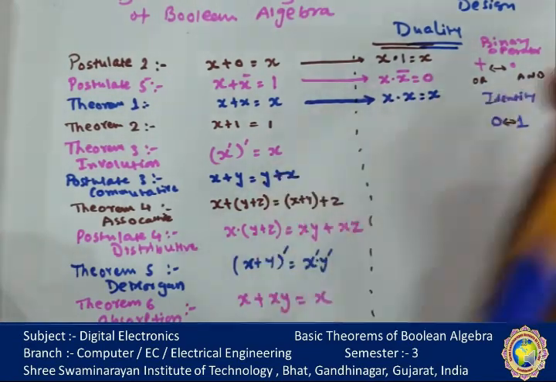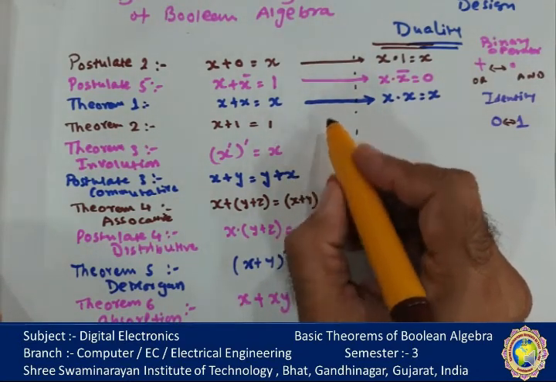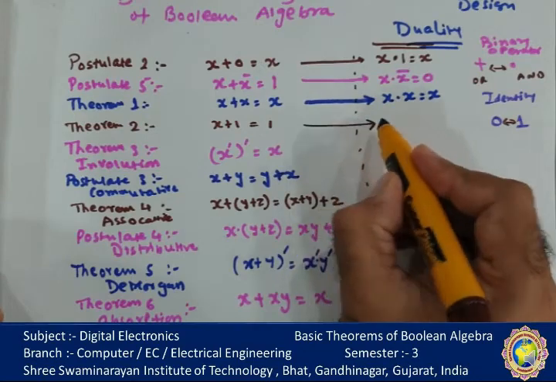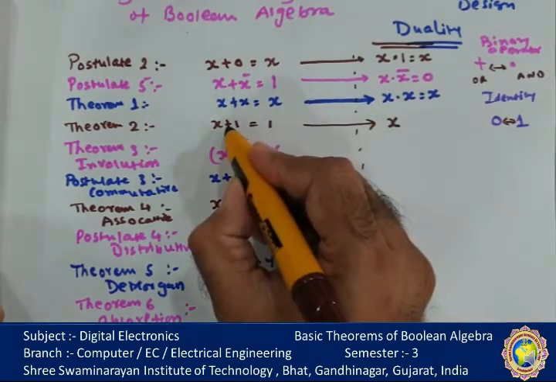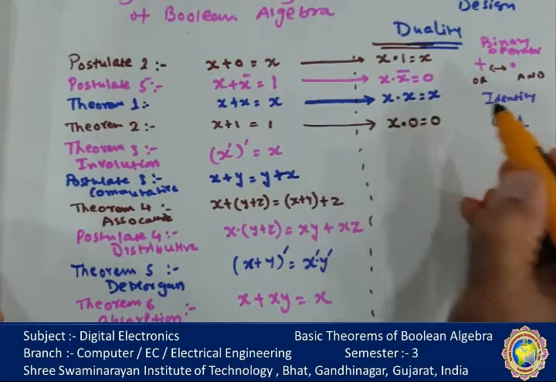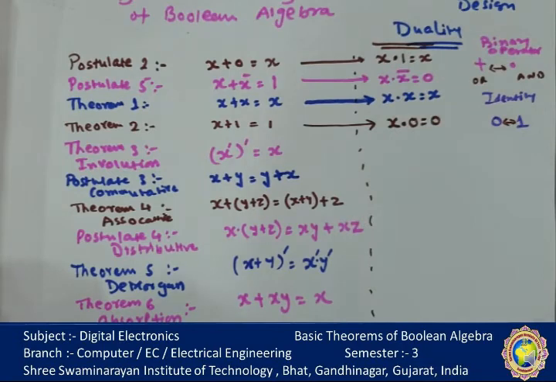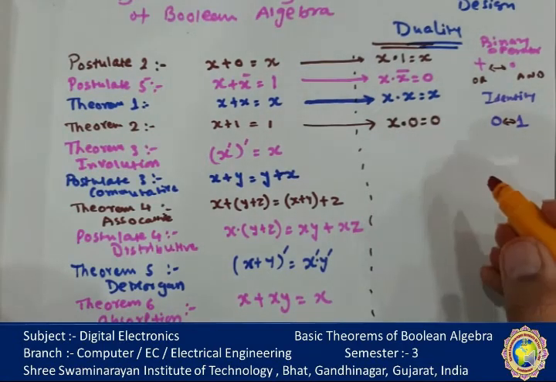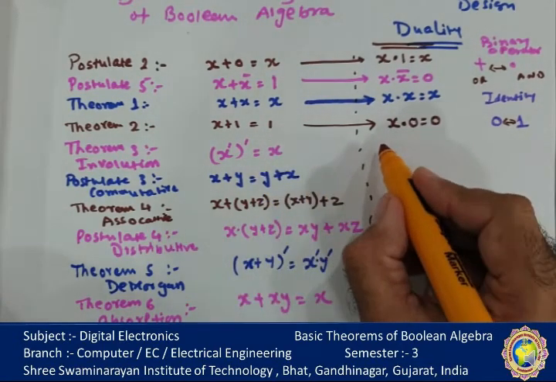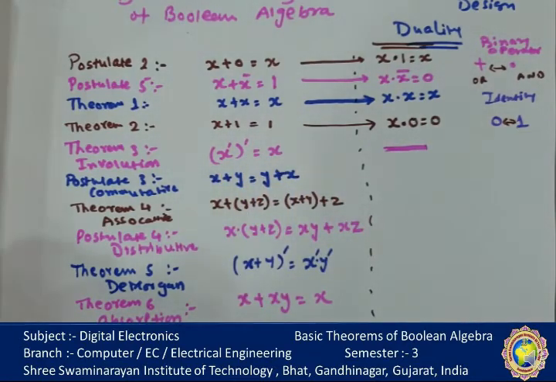We cannot just change the variables, remember that. Duality means which two things change? The OR operator is replaced by dot, and 1 is replaced by 0. So this is theorem 2: x dot 0 is equal to 0. The involution theorem remains the same because there is no 1 or 0 or any OR operator, so it is not applicable for that.